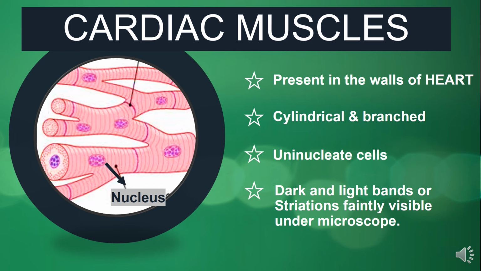Under the microscope, certain dark and light bands are also visible over the surface of these muscles, but the appearance of bands is fainter as compared to skeletal muscles. Means the bands that appear on them are comparatively light. Skeletal muscles show quite dark striations, whereas striations present on cardiac muscles are fainter.